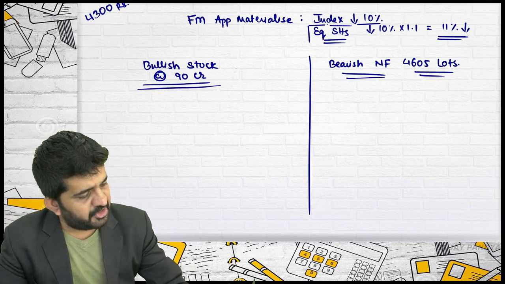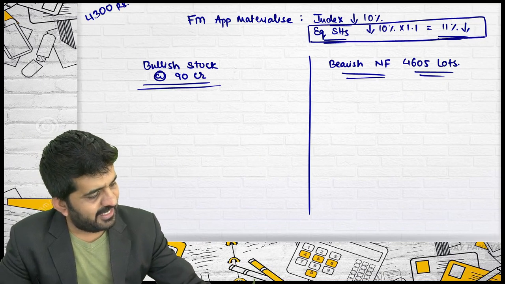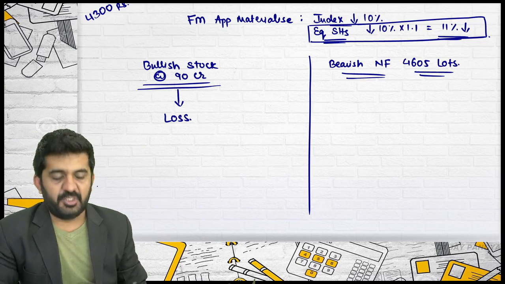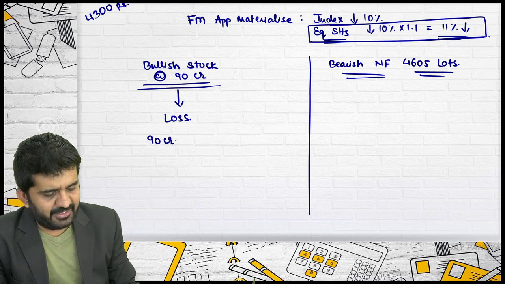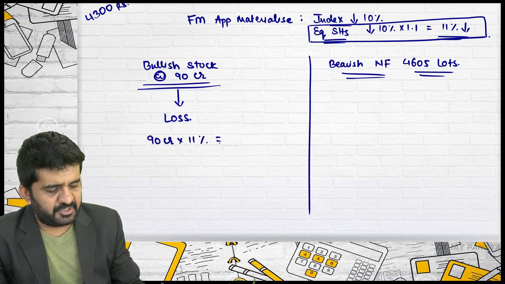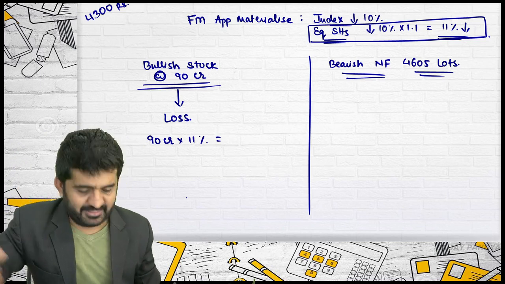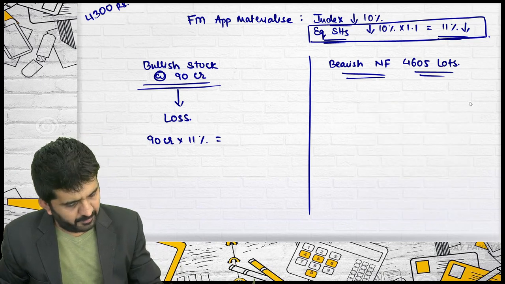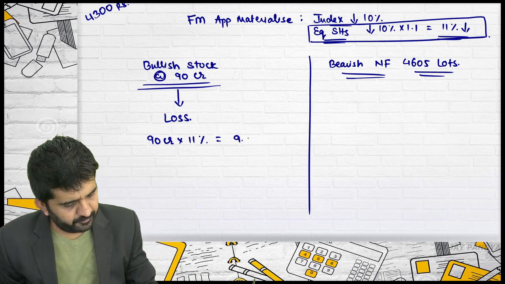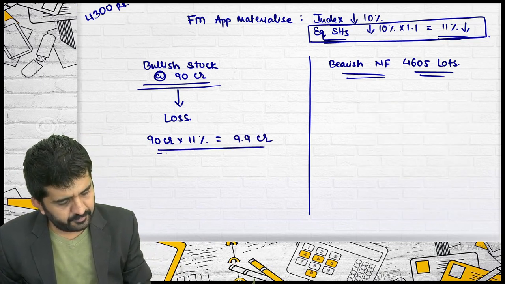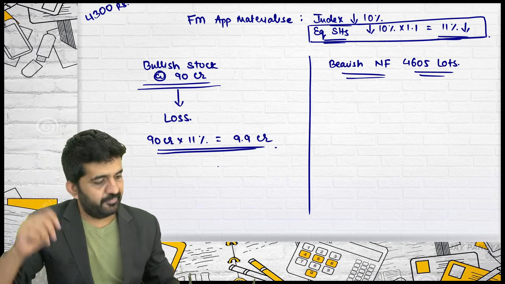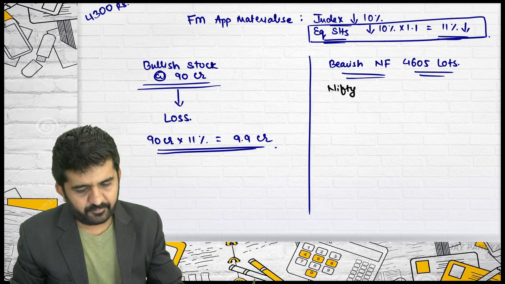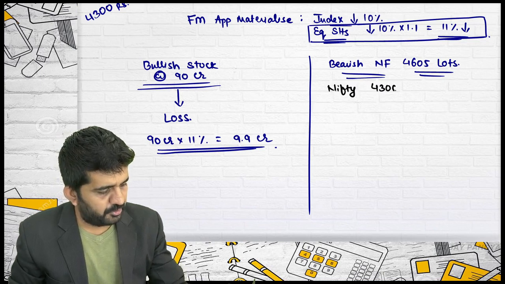The equity share has fallen by 11%. So I will be having a loss from here. How much? 90 crore into 11%. My portfolio would have decreased. Is it alright? It is 9.9 crore. Nifty was at which level? 4,300.